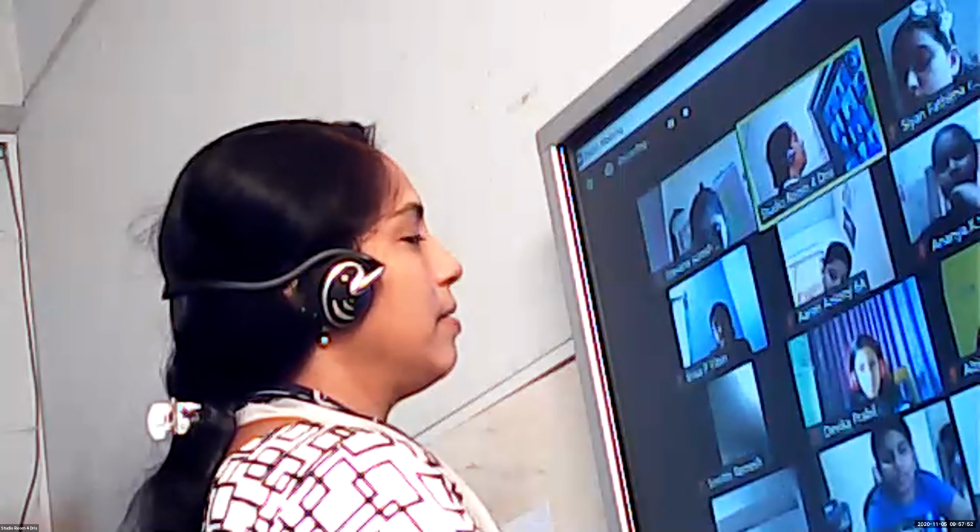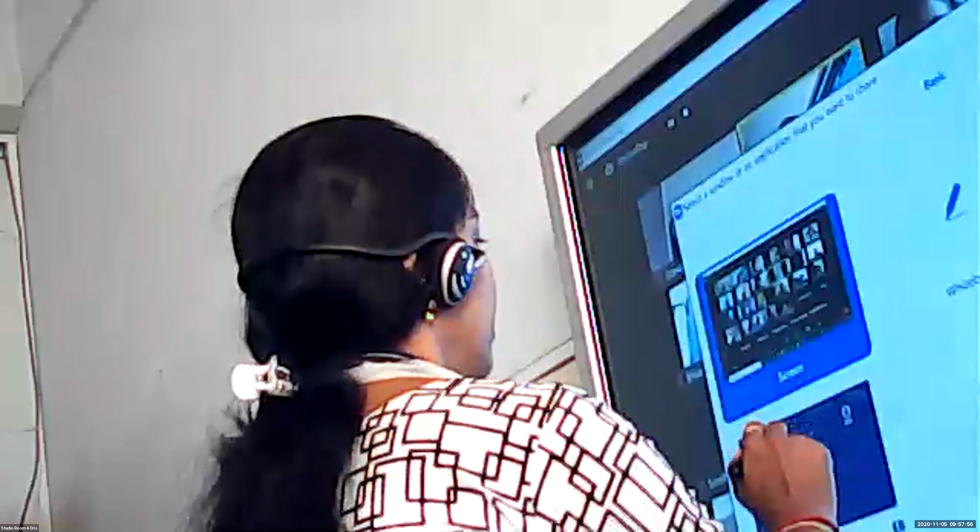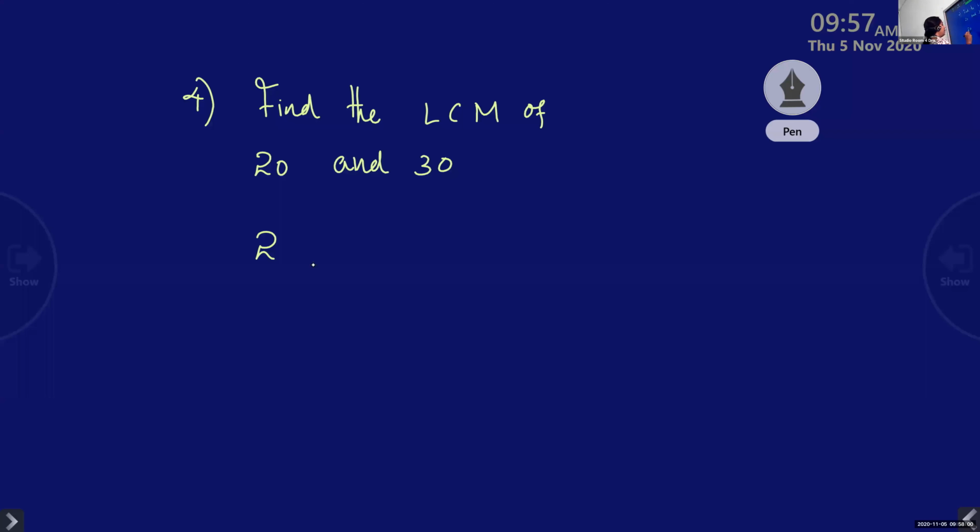Okay, children. Which number did you divide first? 2. Okay, so shall we start? Yes, ma'am. 20 and 30. You have a tendency to divide by 10, but don't. We have to start with the least prime number, 2. So write half of each: 10 and 15.